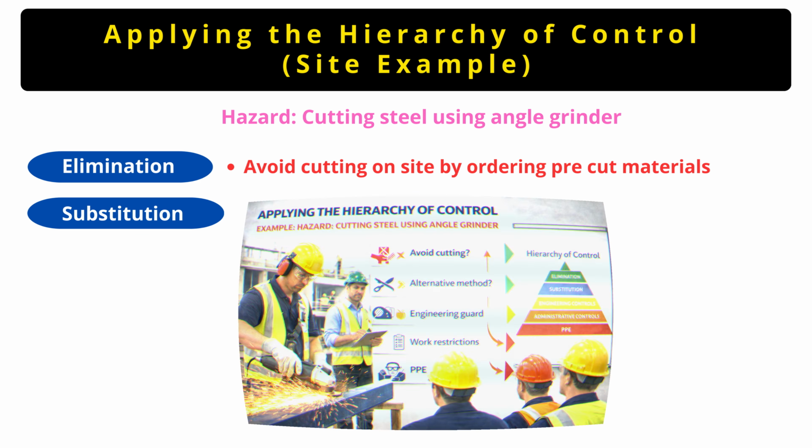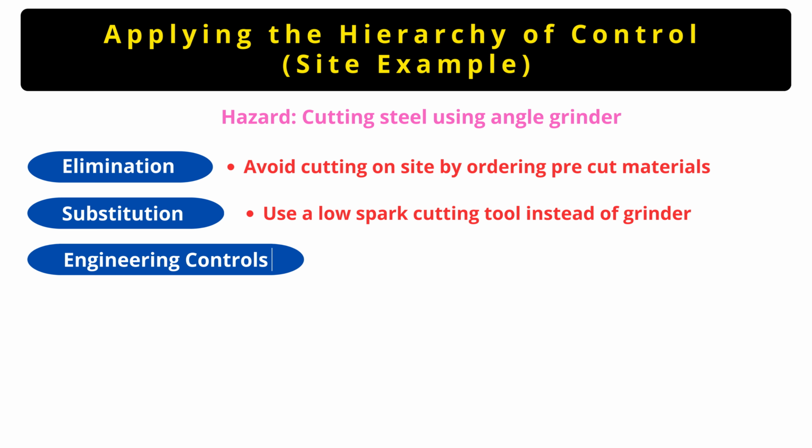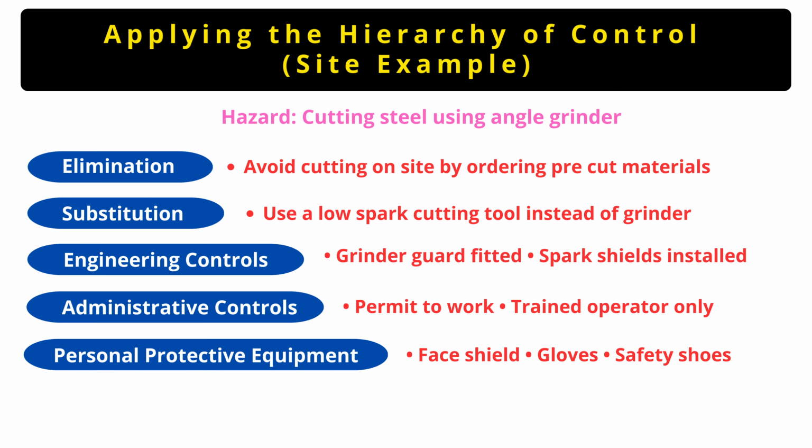Second, substitution. If cutting must be done, we can use a low spark cutting tool instead of a grinder. This reduces the level of hazard. Third, engineering controls. We ensure the grinder guard is properly fitted. We install spark shields to protect nearby workers. Fourth, administrative controls. We issue a permit to work. We allow only trained operators. We follow safe work procedures. Finally, PPE. The worker must wear a face shield, gloves and safety shoes.